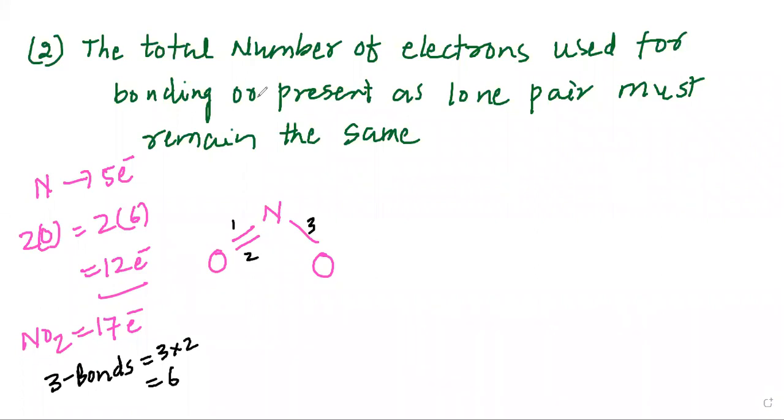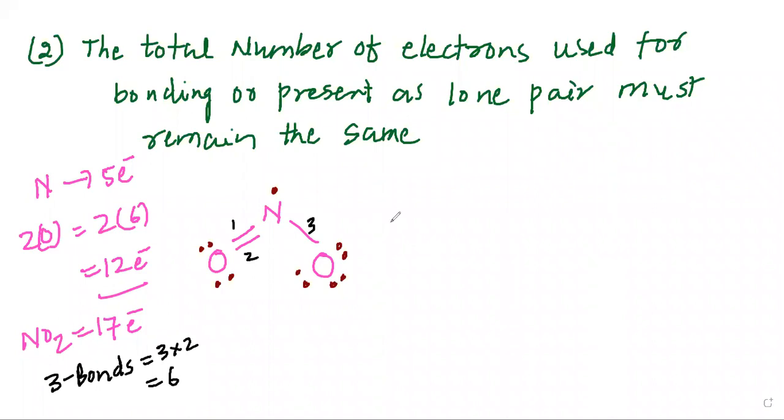Let me show it to you, my dear students, how we'll show these electrons. You can see that 1, 2, 3 and 4 electrons on this oxygen. This oxygen will have 6 electrons, 1, 2, 3, 4, 5, 6. So 6 plus 4 becomes 10, and 1 electron we show on the nitrogen. This is how we can draw the resonance structures.